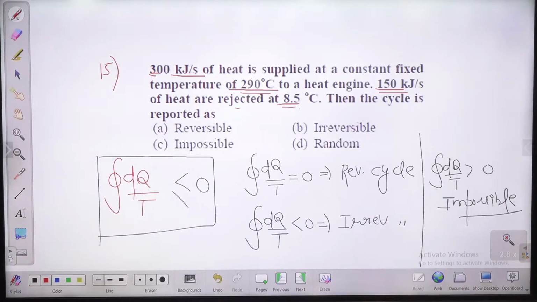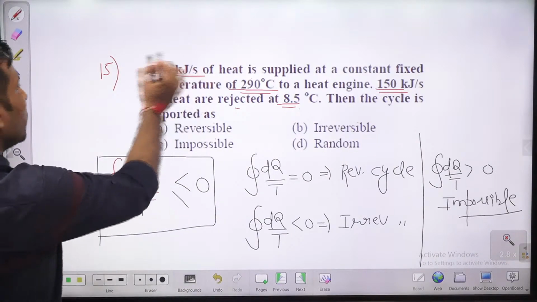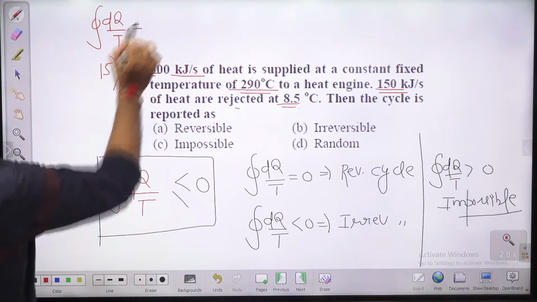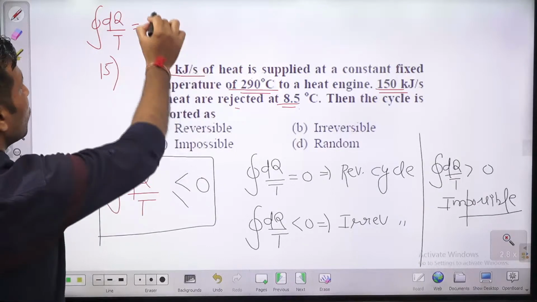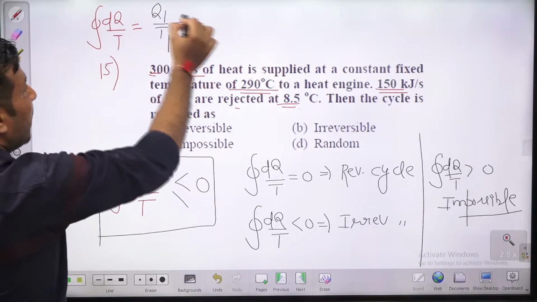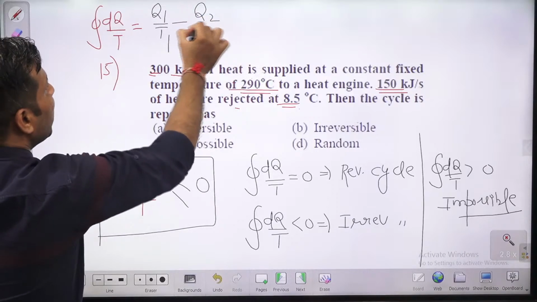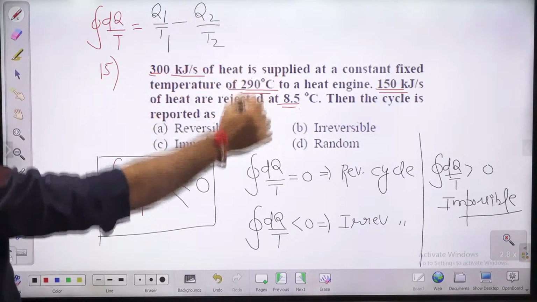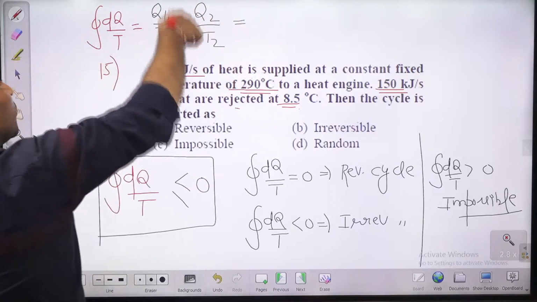So you can check it here. Cyclic Clausius inequality. देखो heat added positive होता है. तो cyclic integration dq by t, you can write it like this: q1 by t1 minus q2 by t2. q1 is the heat addition, t1 is the source temperature, q2 is the heat rejection, t2 is the sink temperature. Heat addition positive है तो ये quantity positive है.